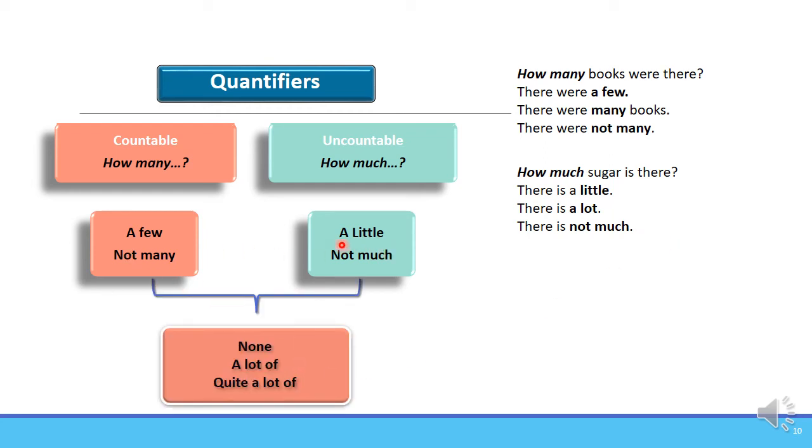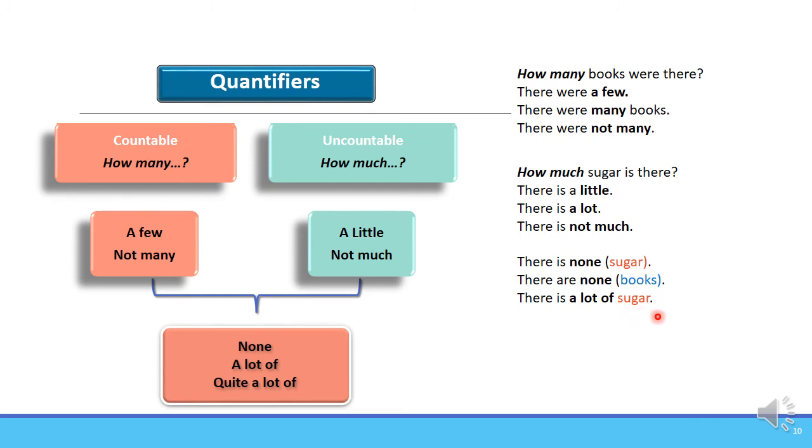In both cases, either countable or uncountable nouns, we may use none, nothing at all, zero, a lot of, a very, very good quantity, quite a lot, something in the middle. So let's see. There is none. There are none. So we may use none to refer to uncountable things, or we may use none to refer to countable things. Generally, we use none in short answers. There is none.